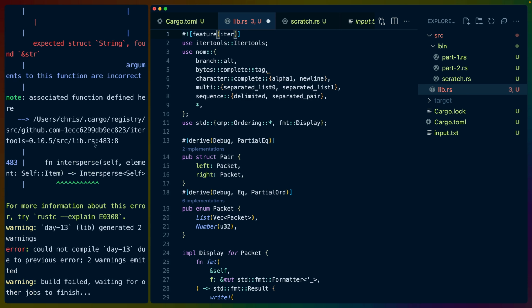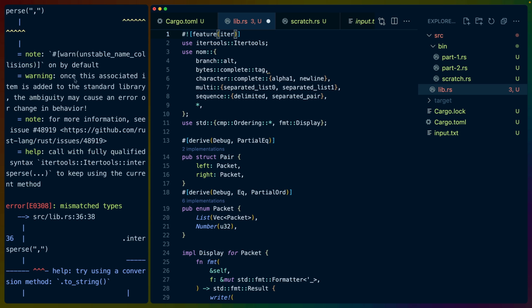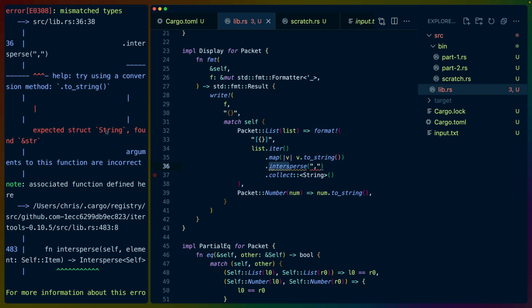Is that what it's called? Oh, I guess intersperse could work from itertools since we have itertools. But our issue is what? Expected string, found string slice. That's fine, we can fix that to string. I forgot I had itertools in here.